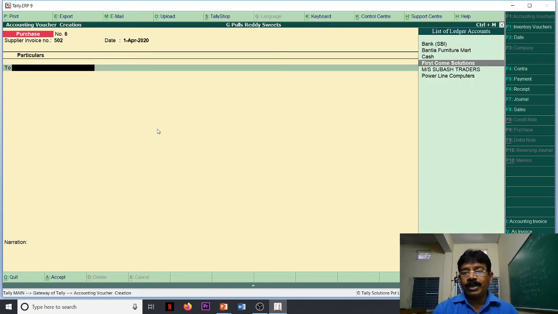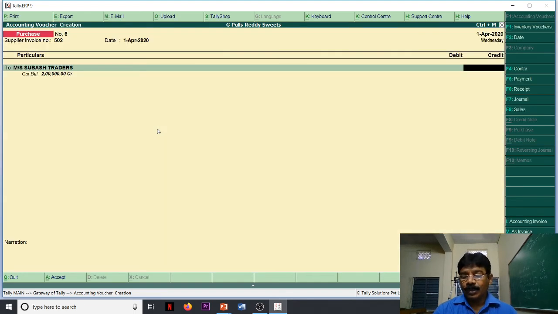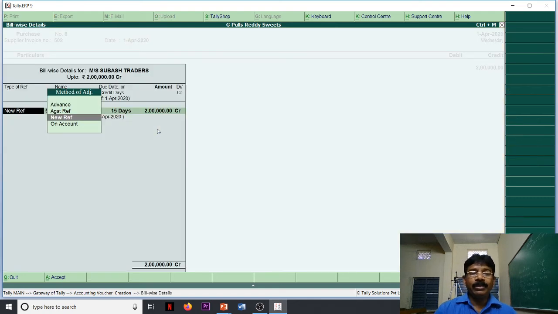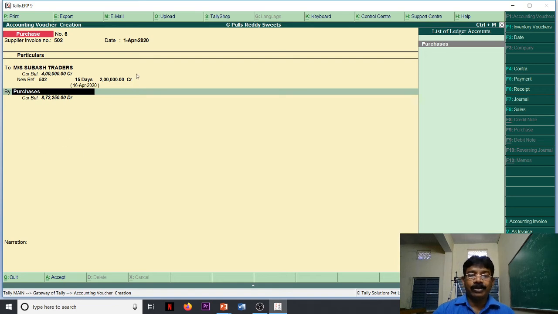Same again I will select Subhas Traders. Name and details I am giving. Amount is 2 lakhs. So it is asking me, 4 are there now. Advance is there, against reference is there, new reference is there, on account is there. In this lecture we learned new reference as well as against reference. So for this bill I am selecting new reference 502. You see here, observe here. This window is taking the new reference as a new bill 502, purchases.